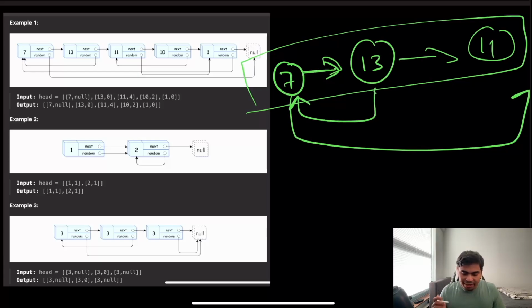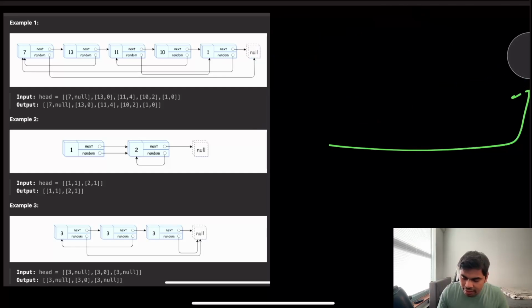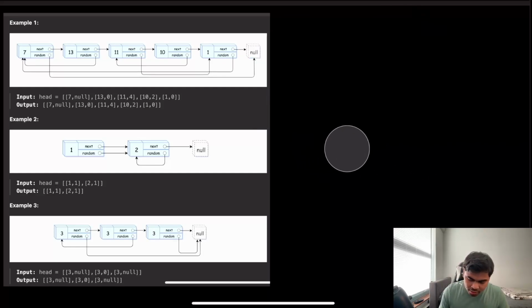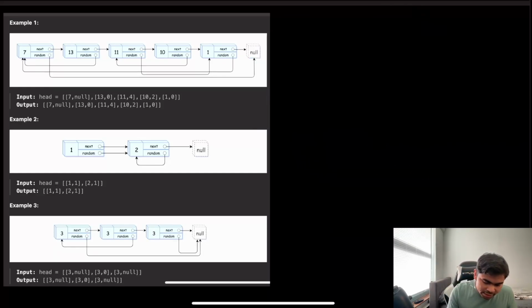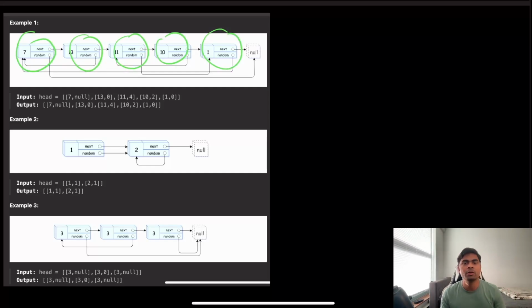So maybe a better solution: how about we create all the node copies and store them in a hash map, with each old node pointing to the new node.